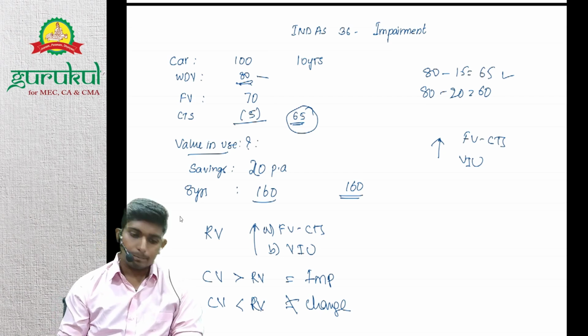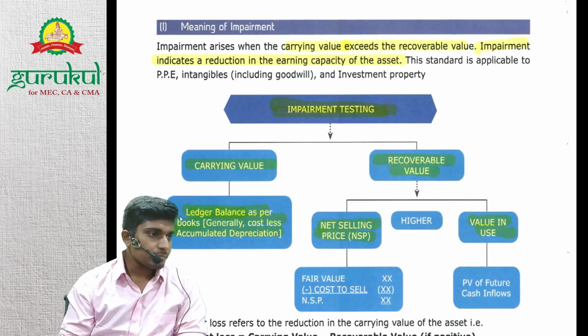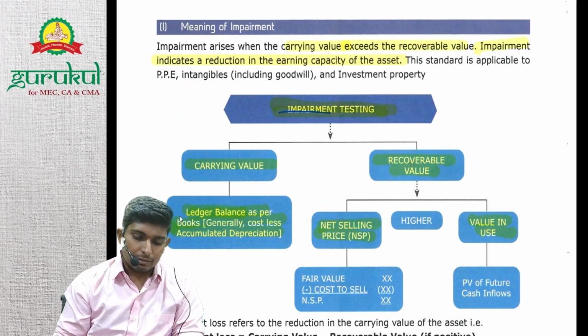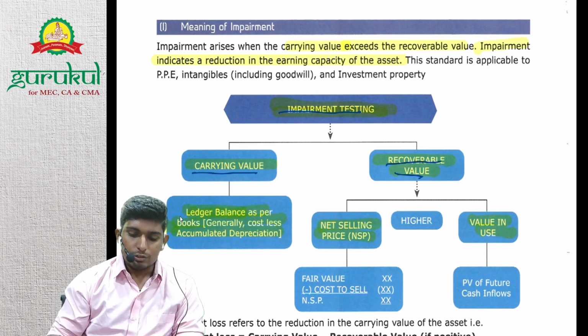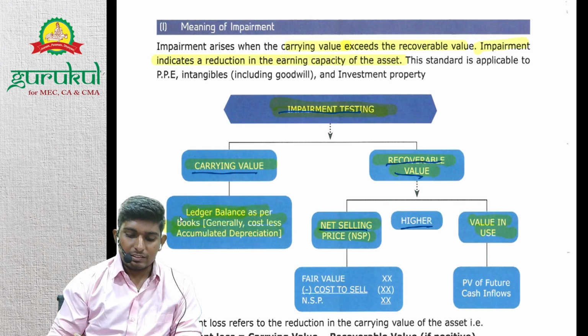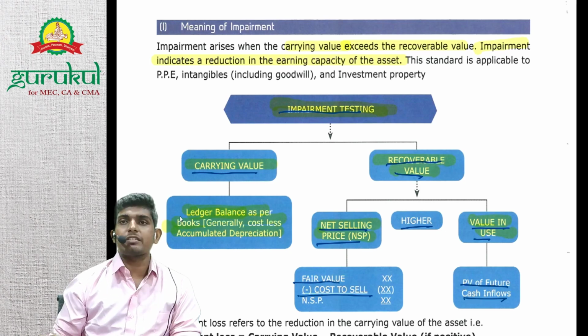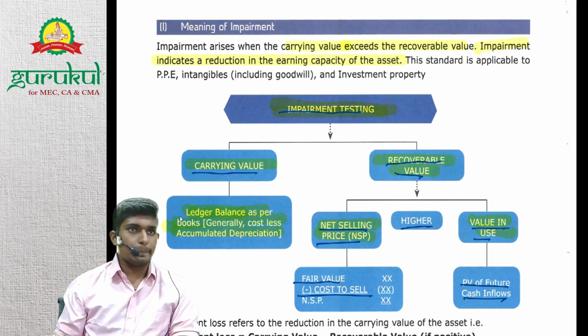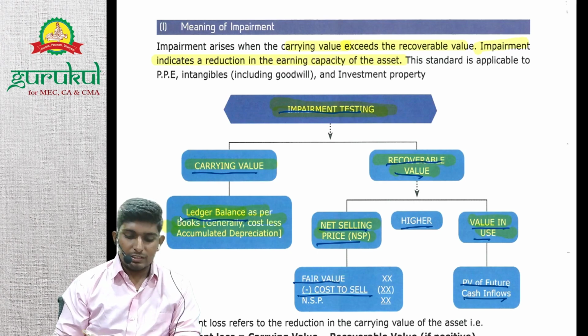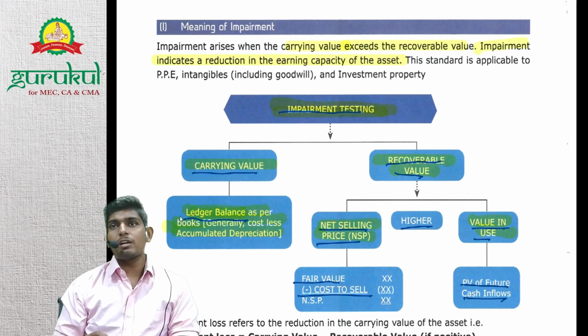Understood? Let's come back to theory. We'll test for impairment. Impairment testing is basically comparing carrying value with recoverable value. What is recoverable value? Higher of net selling price or value in use. Net selling price means fair value minus cost to sell. Value in use means present value of future cash inflows. Carrying value is basically ledger balance.